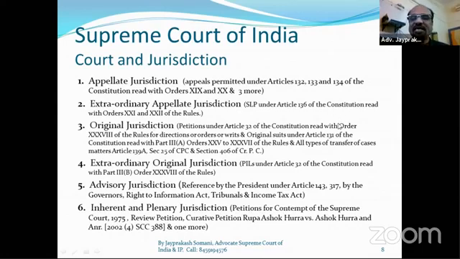So these are transfer cases, and transfer cases are under Article 139A and Sections 24-25 of CPC, that is a civil matter transfer, any matter. Even during trial, if a criminal trial is going on, in such circumstances we can transfer that matter. But there should be sufficient proof, sufficient evidence.